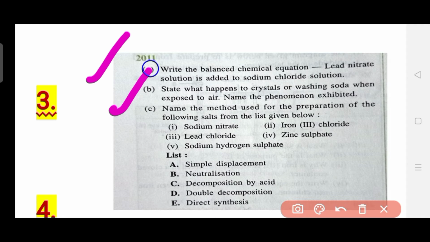The third question is to name the method used for the preparation of the following salts from the list given below. You have been given 5 compound names, and out of this list you need to say, if sodium nitrate was formed, which kind of reaction took place: simple displacement, neutralization, decomposition by acid, double decomposition, or direct synthesis. To answer this question you need to have a better grip on the different types of chemical reactions of this chapter.